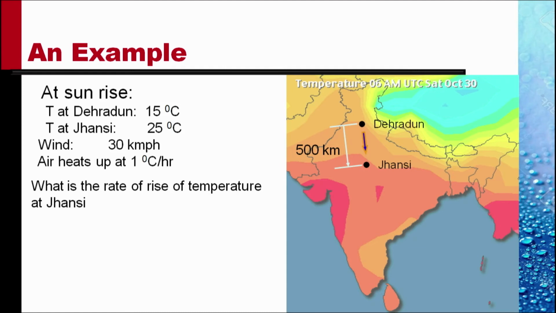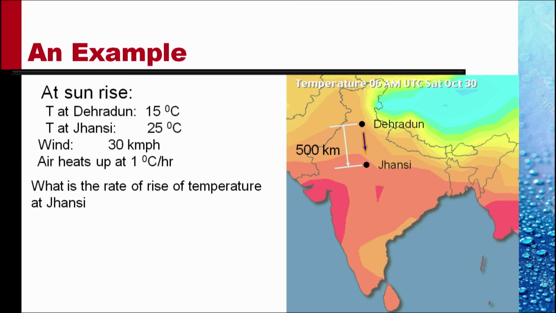Let's take an example. On a given day, the temperature at Dehradun is 15 degrees Celsius at sunrise, and at the same time, the temperature at Jhansi, almost exactly south of Dehradun, is 25 degrees centigrade. Jhansi is about 500 kilometers from Dehradun. There is a 30 kilometer per hour wind that blows due south, and the air heats up at the rate of 1 degree Celsius per hour. What is the rate of rise of temperature at Jhansi?